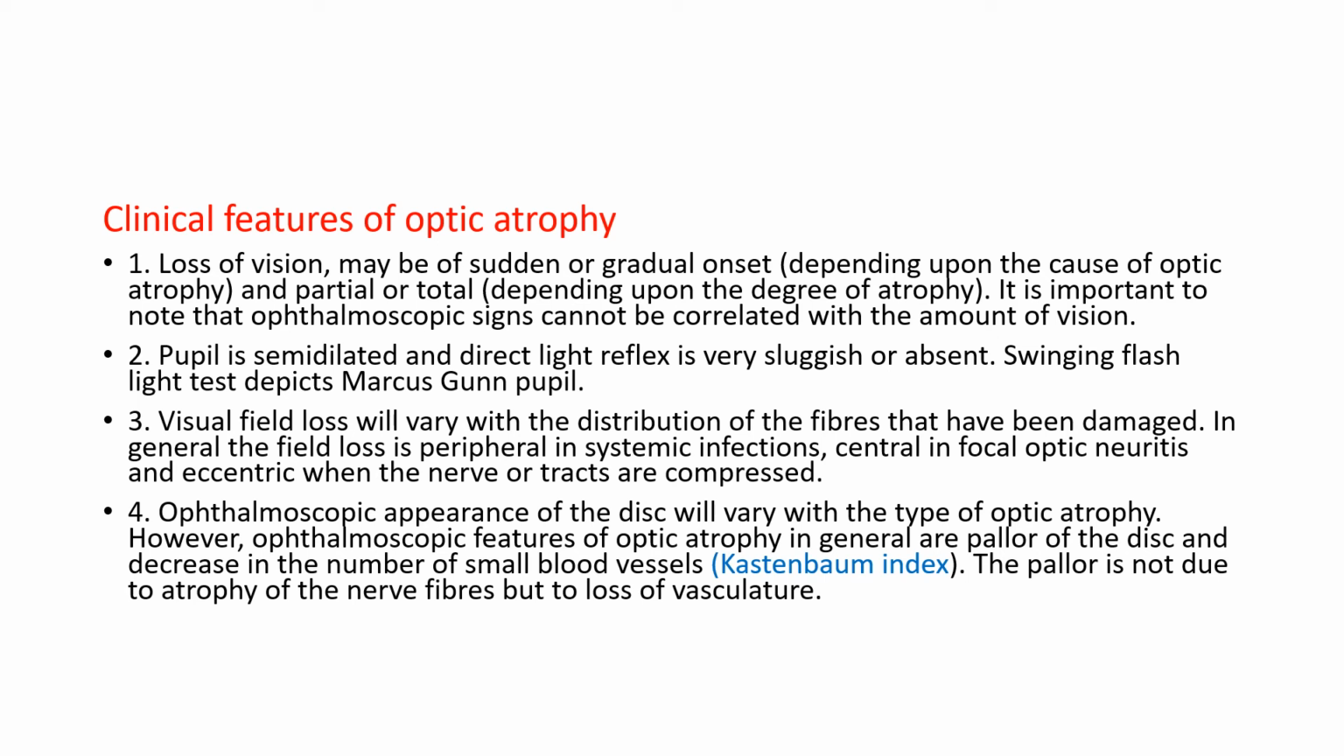Ophthalmoscopic appearance of the disc will vary with the type of optic atrophy. However, ophthalmoscopic features of optic atrophy in general are pallor of the disc and decrease in the number of small blood vessels, Kastenbaum index. The pallor is not due to atrophy of the nerve fibers but due to loss of vasculature.